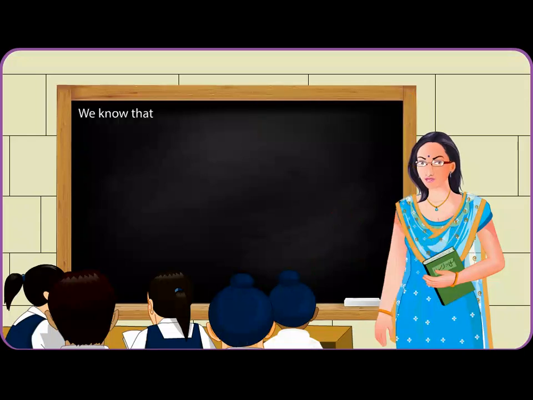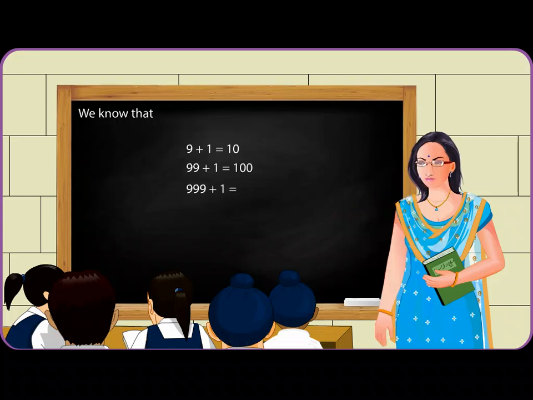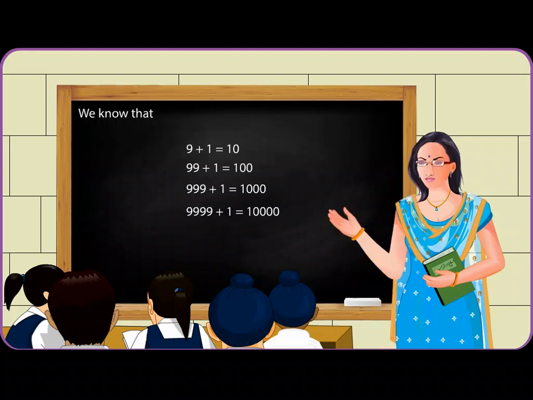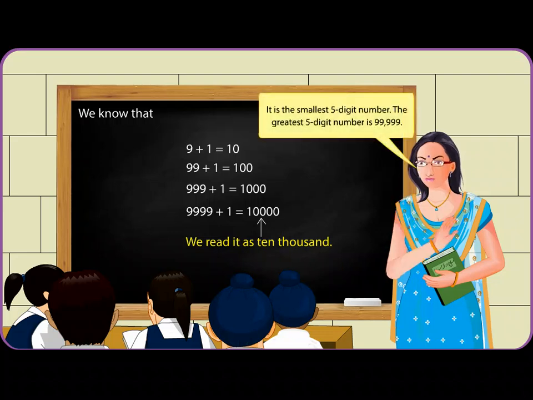9,999. We know that 9 plus 1 is equal to 10. 99 plus 1 is equal to 100. 999 plus 1 is equal to 1000. And 9,999 plus 1 is equal to 10,000. We read it as 10,000. It is the smallest 5-digit number. The greatest 5-digit number is